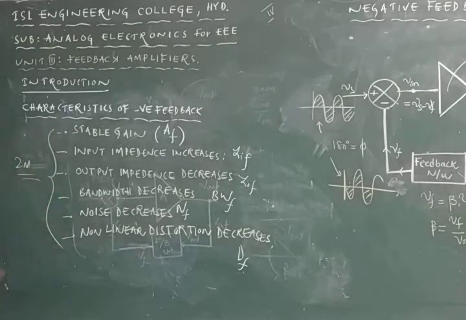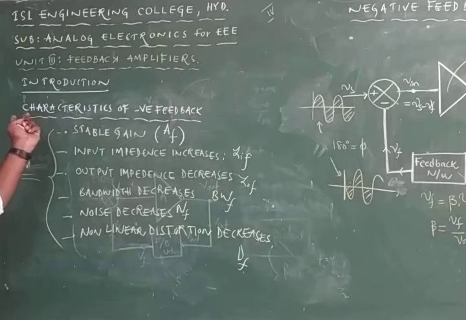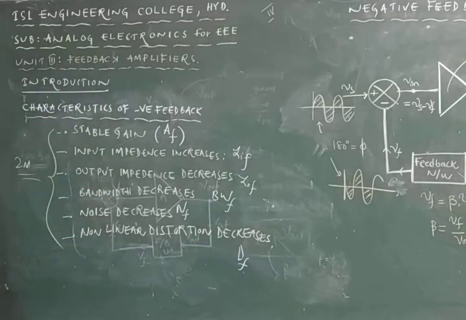That means: write all the advantages of negative feedback, or write the characteristics of a negative feedback amplifier. You have to list only 6 points: gain stability, input impedance increases, output impedance decreases, bandwidth increases, noise decreases, nonlinear distortion also decreases. All these are the advantages of negative feedback.